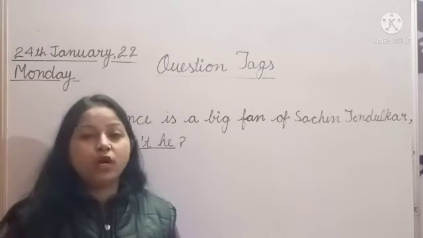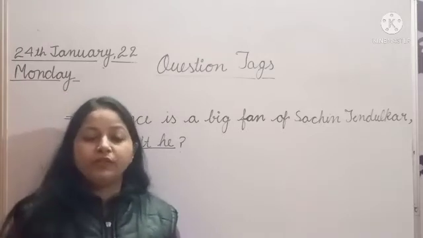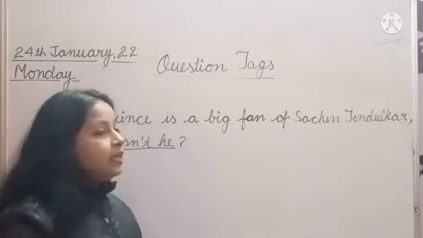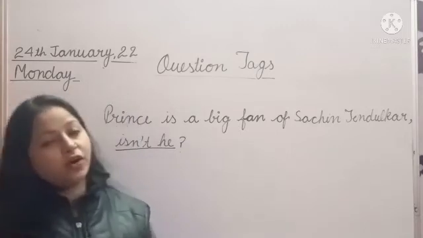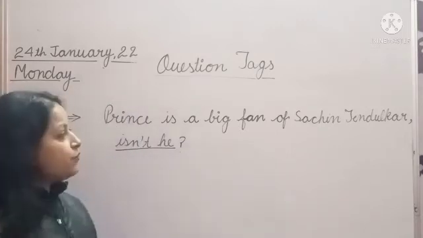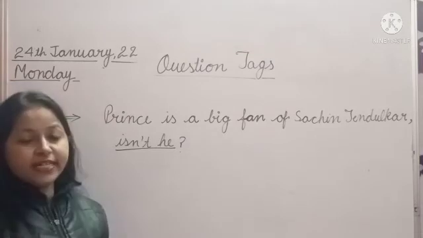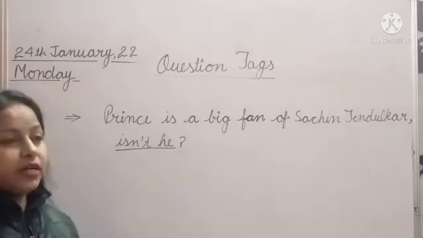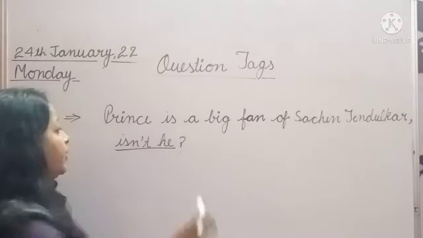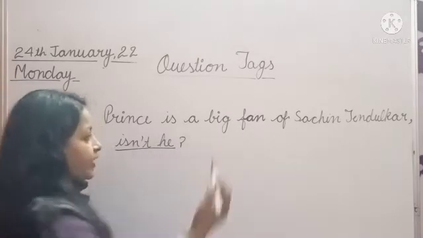If the statement is not following any rule of tense, then we will make the question tag according to the verb. So first we will read the sentence and recognize the tense. Prince is a big fan of Sachin Tendulkar.